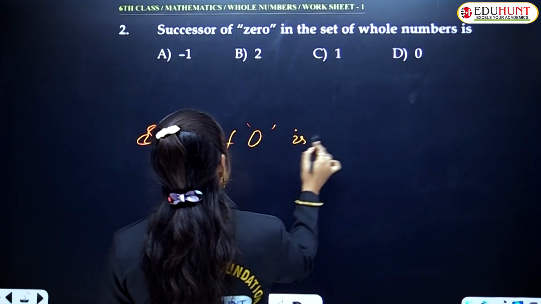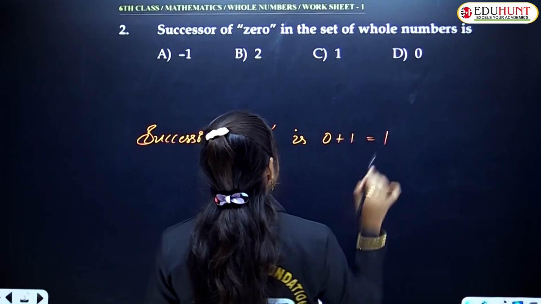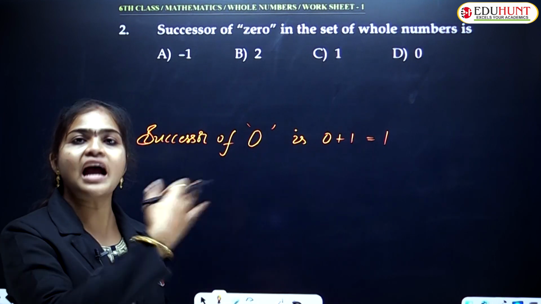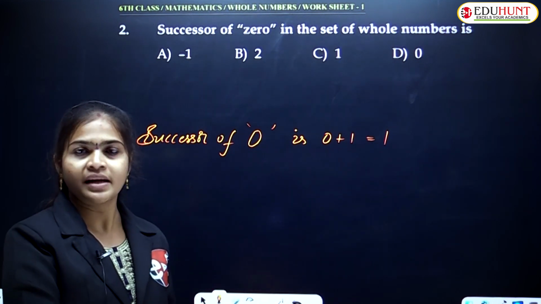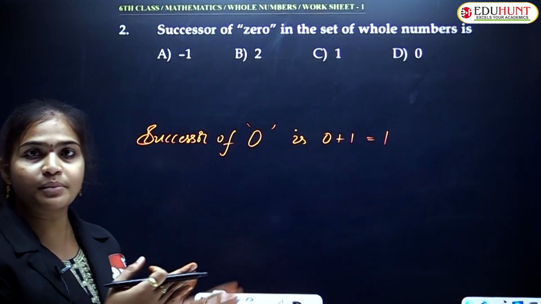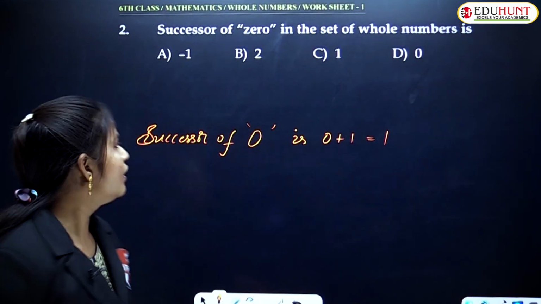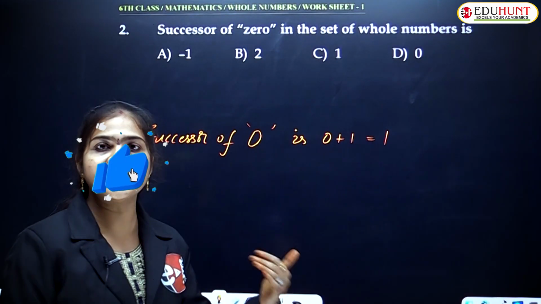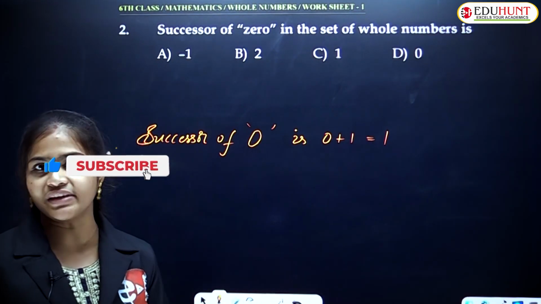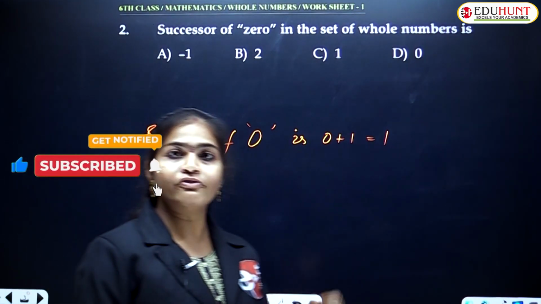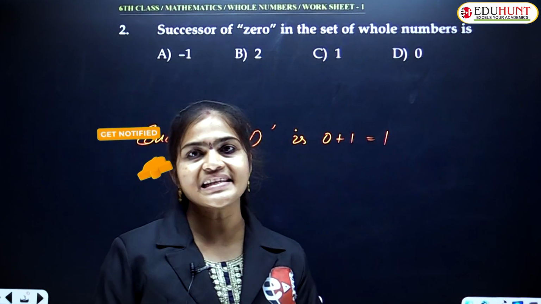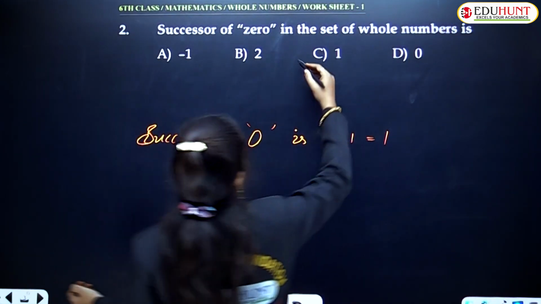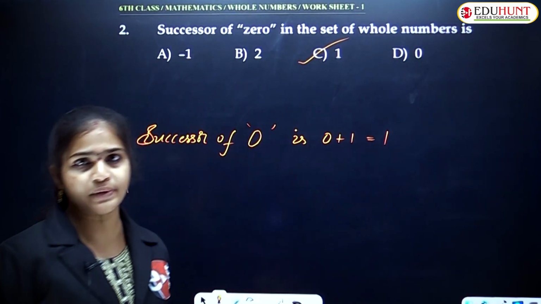Successor of 0 is 0 plus 1, which is equal to 1. Yes or no? Successor means adding 1, which means the next number of the given number. Understood? If you add 1 to any given number, then you will get the successor of the given number. If you subtract 1 from any number, then you will get the predecessor of that number. So as per this, what is the answer here? Option C is correct, that is 1.